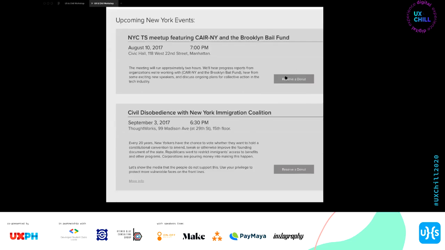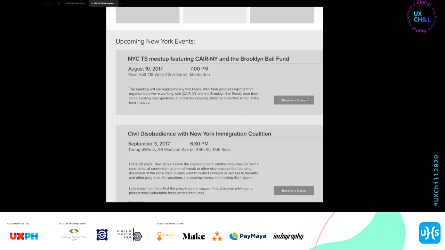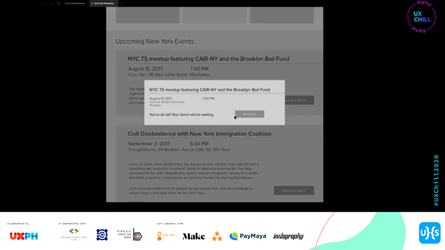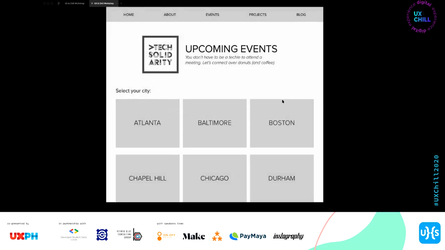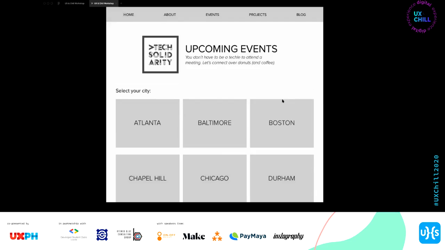So the CTA will also be there. As you can see, this is already a reserve. And once they click on it, we'll utilize the modal so that they can just type in their name and then reserve it directly. So once they reserve it, it will be a success. At this point in our journey, success na dapat to. Then back to events. So back to events, just so we don't give them a dead end, and we should be able to circulate them around the website.